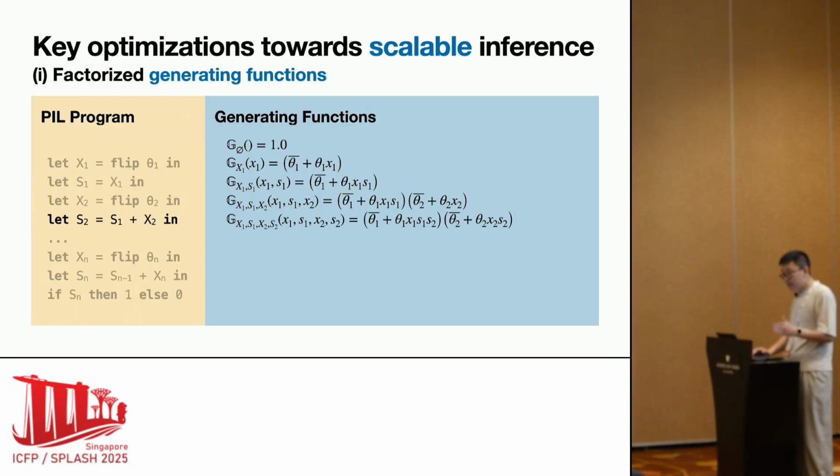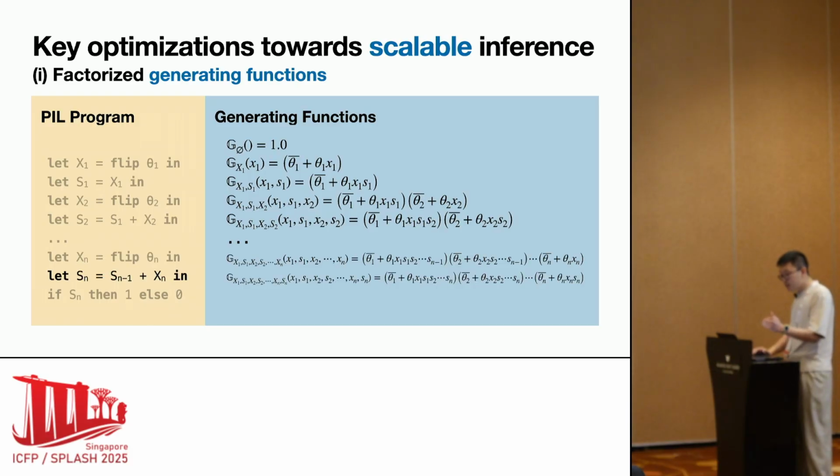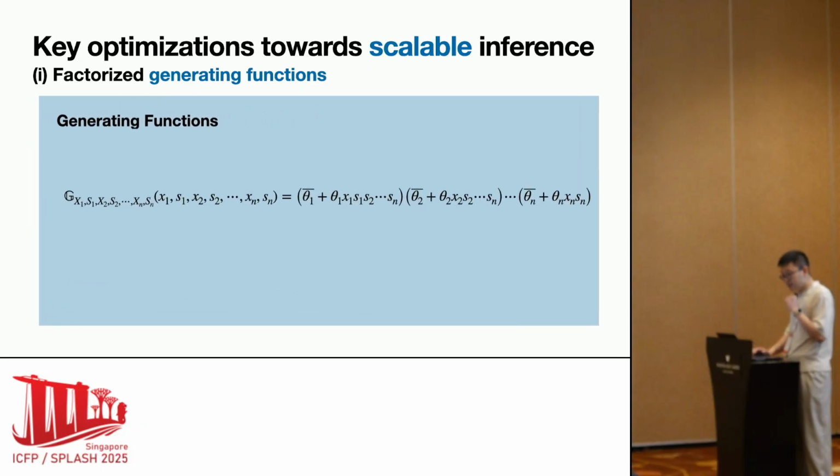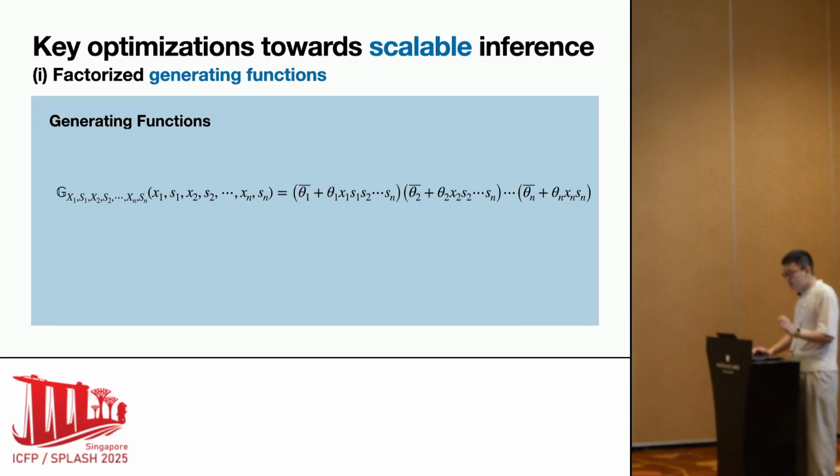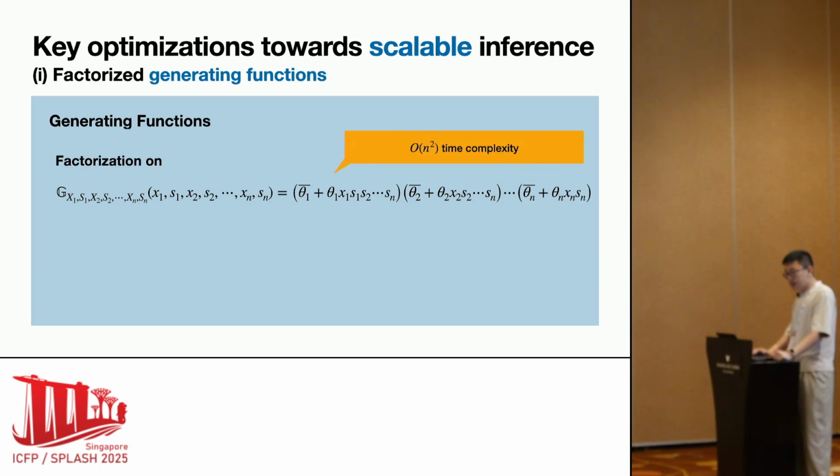Then after a few steps, let's pause before the if-then-else and look at the generating function closely. It takes 2n parameters as input. It's factorized. It's a product of n factors. Each factor contains O(n) operands, so evaluating this factorized generating function requires O(n squared) time.